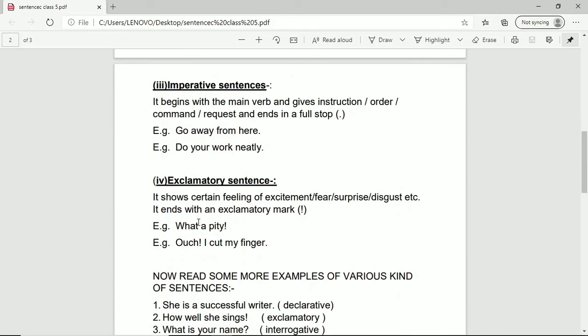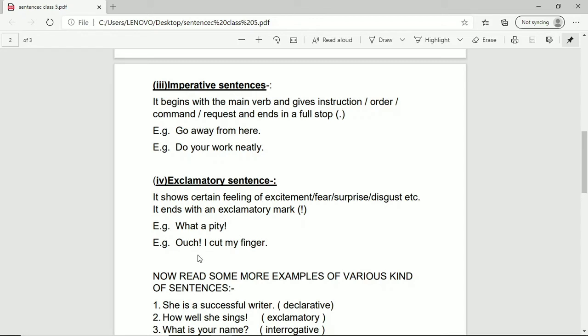Now let's go to exclamatory sentences. It shows certain feelings of excitement, fear, surprise, disgust, etc. It ends with an exclamatory mark. So students, when you show certain strong feelings, and the feelings can be of happiness, it can be the feeling of fear. Suppose you are surprised to see something. Suppose you are feeling disgusted, you are feeling irritated to see something. Then also you put an exclamatory mark. Now let us see the example. What a pity! It carries an exclamatory mark. So of course this is an exclamatory sentence.